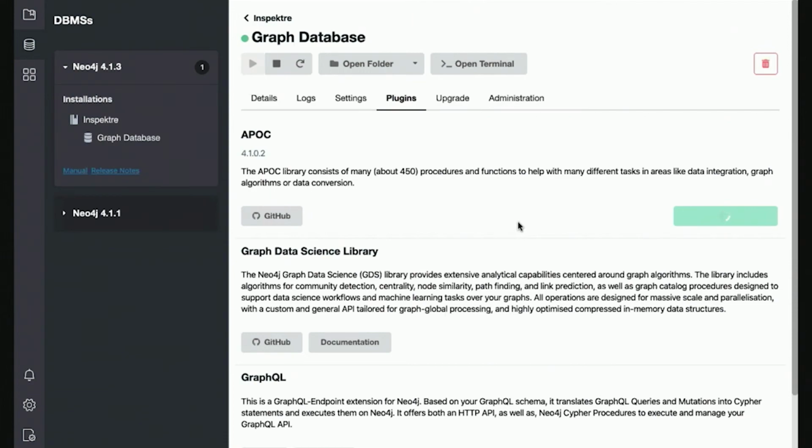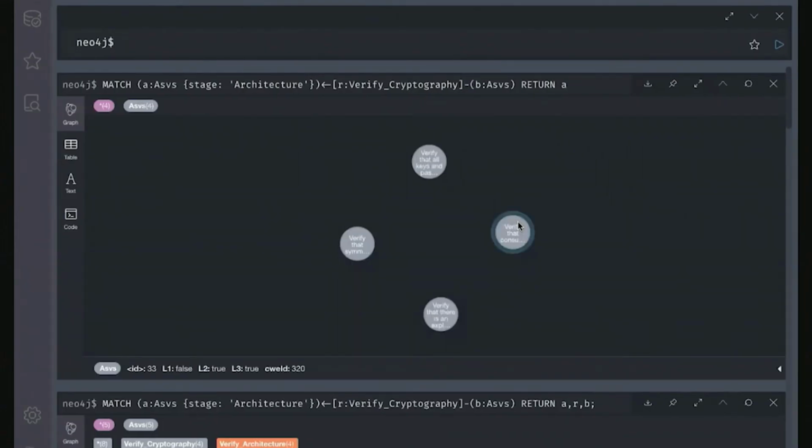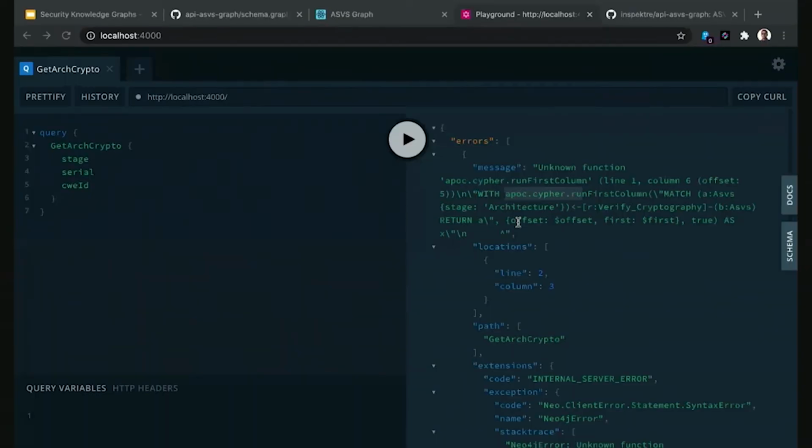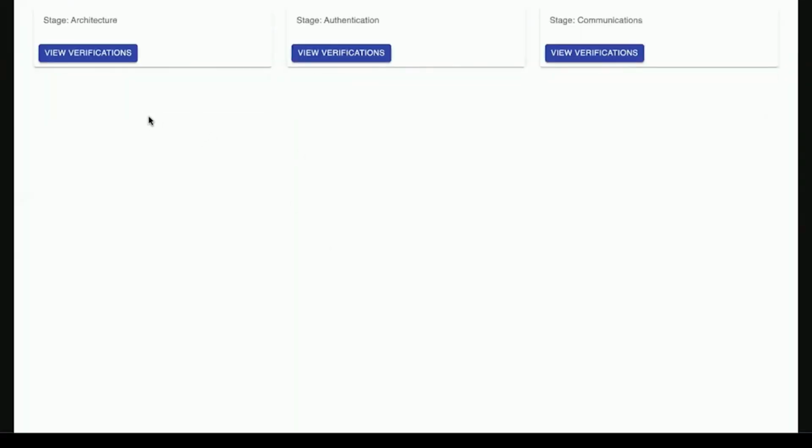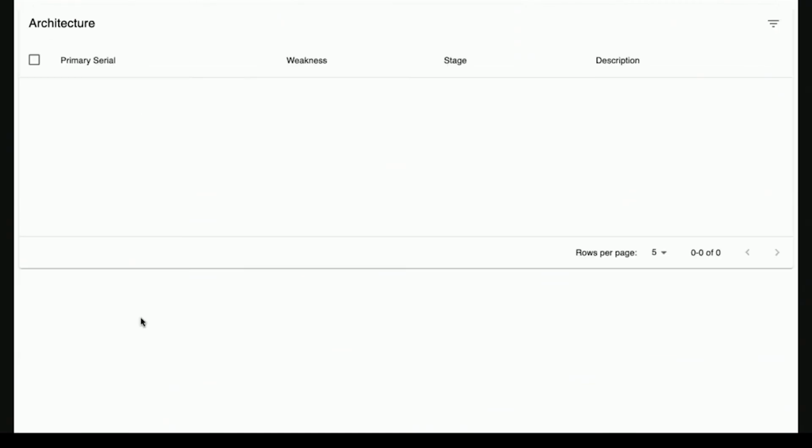In the meanwhile, while I wait for the database to be ready, what I'll walk you through is the React application that I have. The React, GraphQL, and Neo4j completes my grand stack. I don't have much here on the actual web application, but what I'm interested in is looking at what information I see here under the stage.